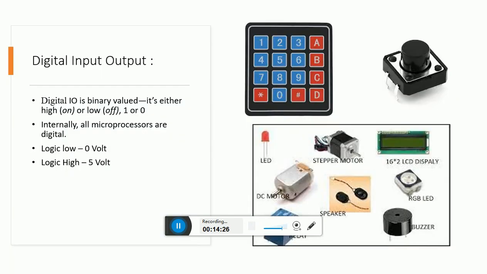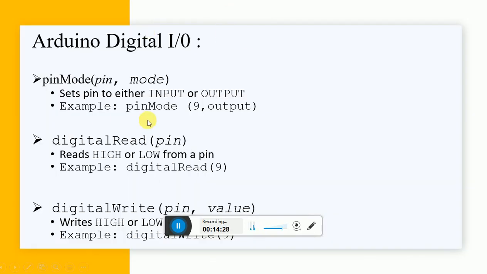Next, how to define this pin? When I write a program in Arduino, I'll be using some commands, which we are discussing over here. This is pinMode, pin comma mode. pinMode is how I define whether the pin is input or output. Here I'll write a pin number, and here I'll write a mode. Here I have written the example pinMode 9 comma OUTPUT. This indicates that pin number 9 is an output, that means I can connect the LED on pin number 9.